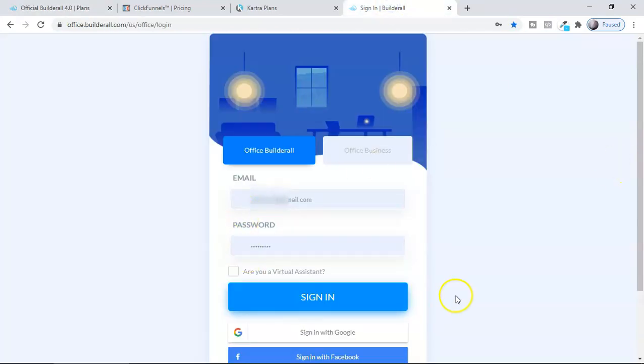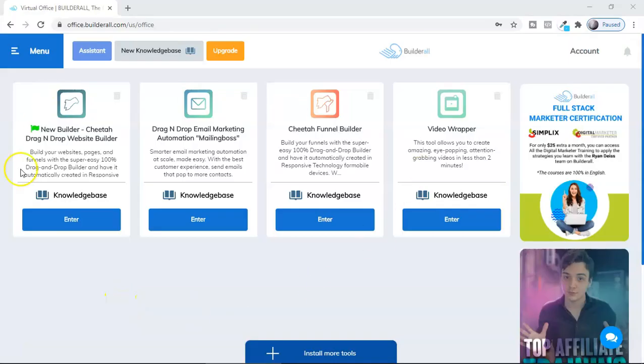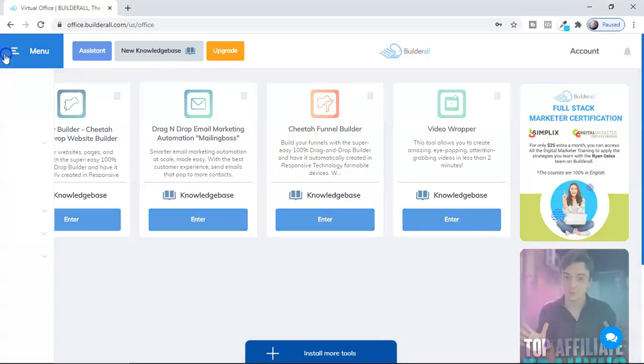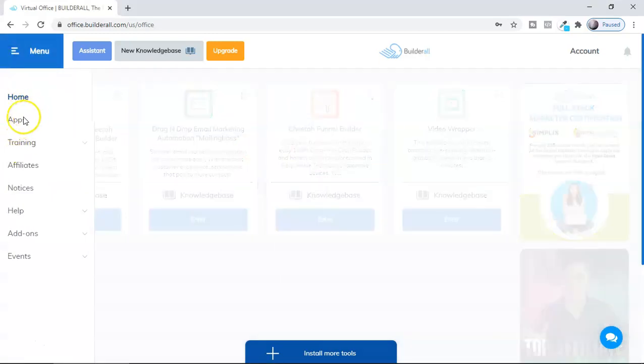Then once you make a free account, just click here. So this will be your dashboard, and you can keep all the apps here, whatever apps you want. If you don't want an app, you can delete it, and you can add more apps, or the tools here, okay. You can add apps or tools from here.